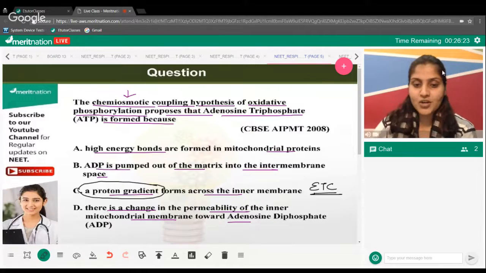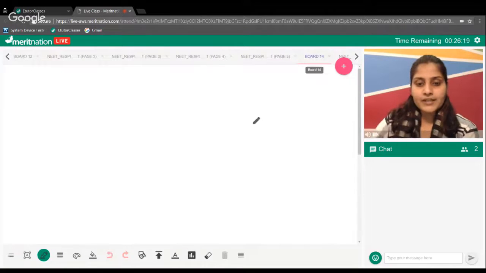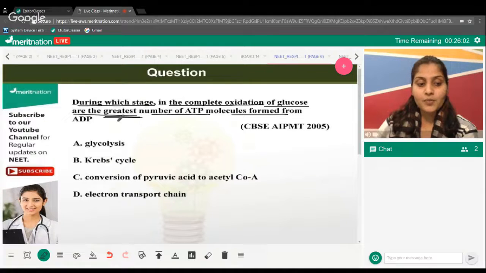Okay, let's move on to the next question quickly. Right? Fine. So here comes your next question. Your time has started. The question asks, during which stage in the complete oxidation of glucose is the greatest number of ATP molecules formed?